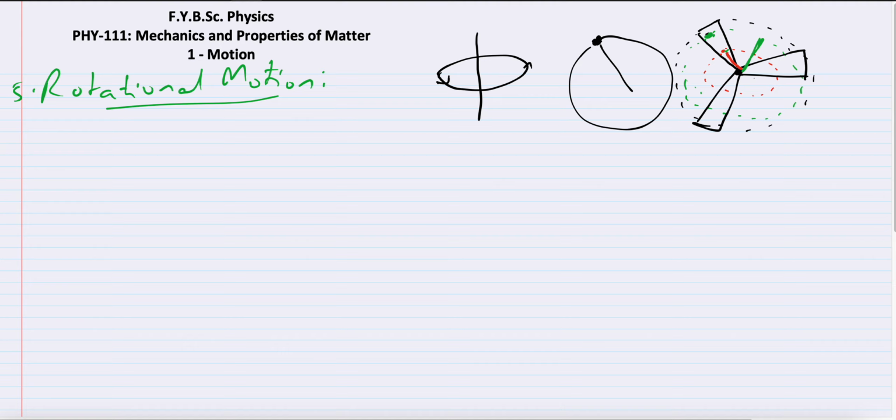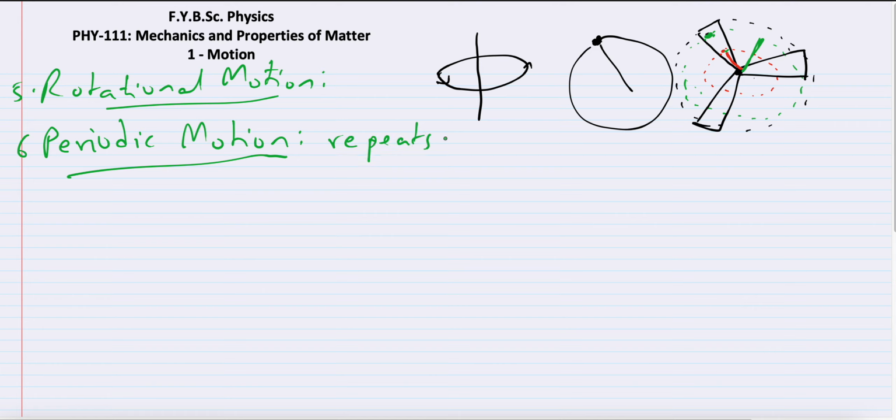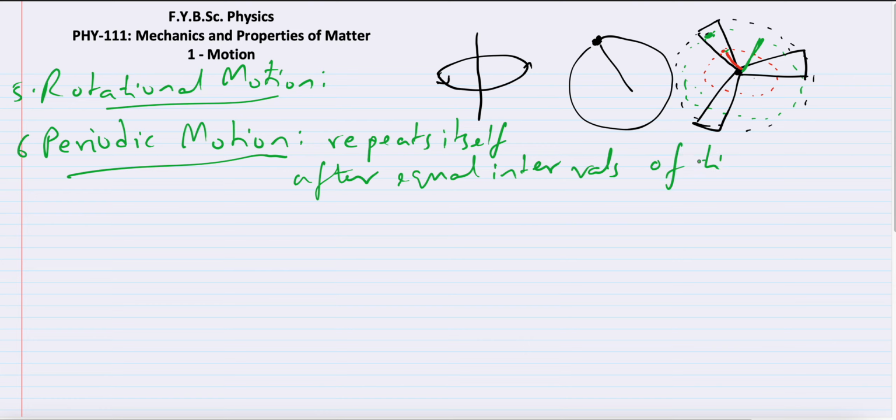Okay, sixth one. What is the next type of motion? The next type of motion is called periodic motion. Now what is periodic motion? Periodic motion is simply motion that repeats itself after equal intervals of time. So it repeats itself, motion that repeats itself after equal intervals of time. Okay, that is simply periodic motion.